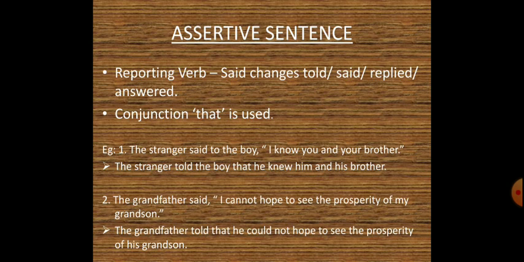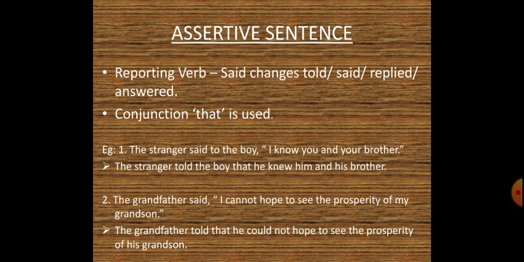So example 1. The stranger said to the boy, I know you and your brother. So the indirect narration would be, the stranger told the boy that he knew him and his brother. So what changes have we done over here? The stranger would remain the same.